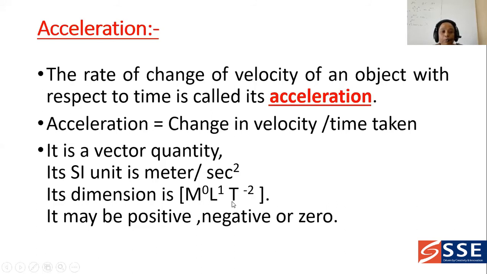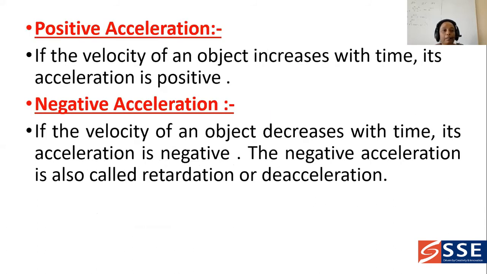Since there is no mass for acceleration, therefore we can write the dimensions as LT power minus 2. And it may be positive, negative or 0. And next, the acceleration can be taken as positive acceleration or negative acceleration. So if the velocity of an object is increasing with time, then the acceleration is said to be positive.